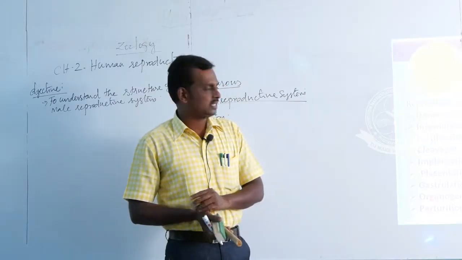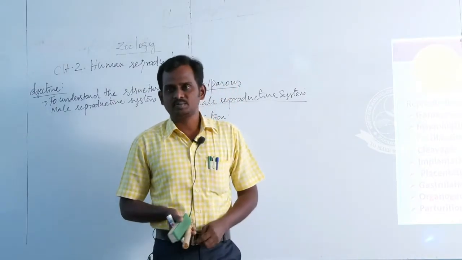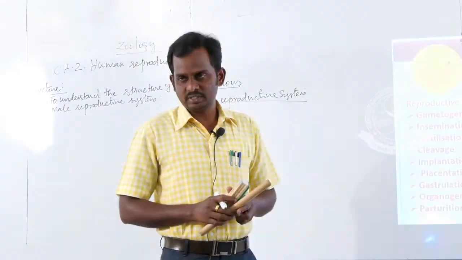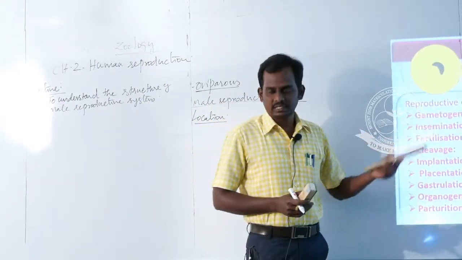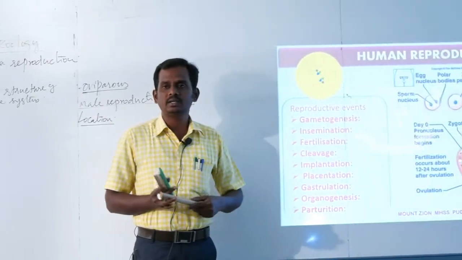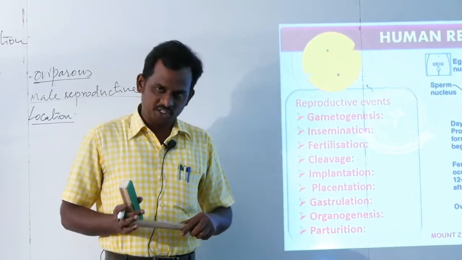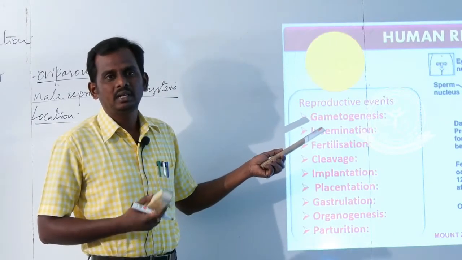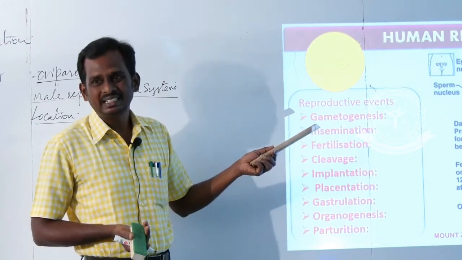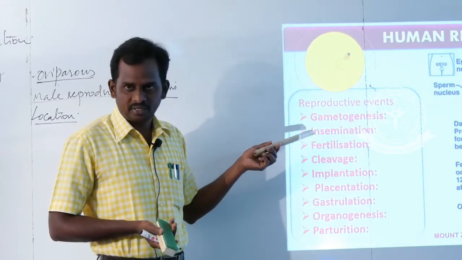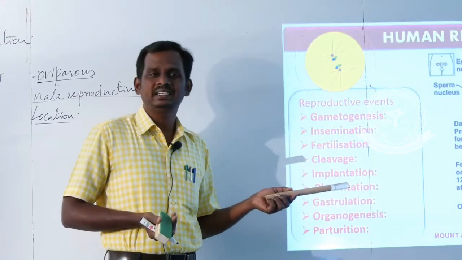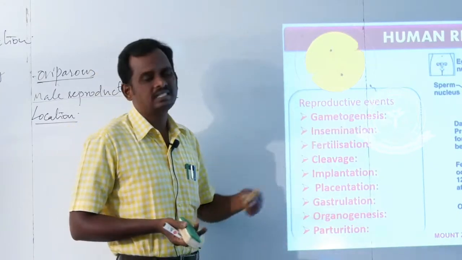In human reproduction, these are the various events that take place during reproduction. The first one is gametogenesis. What is meant by gametogenesis? Genesis means formation in biology. Gametes, as you already know, are the reproductive units. This is the first step in reproduction, gametogenesis, that means formation of gametes, followed by insemination.